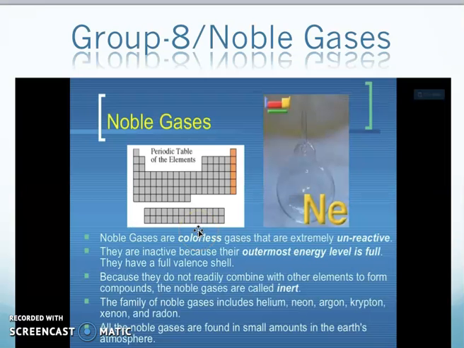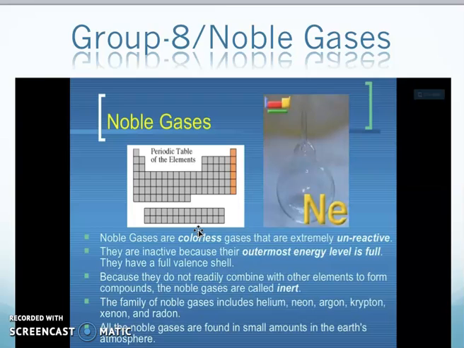The last group, group 8, is also called the noble gases, inert gases, or non-reactive gases. These are the elements present in the last group of the periodic table, which are mostly inert in nature. Why are they non-reactive? Because they have their outermost shell filled with 8 electrons, or 2, following the duplet or the octet rule.